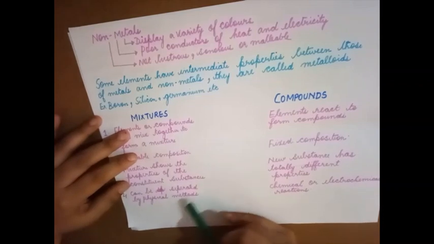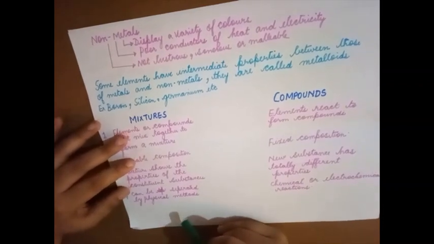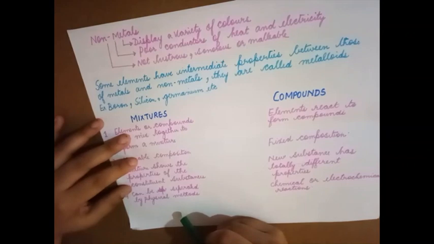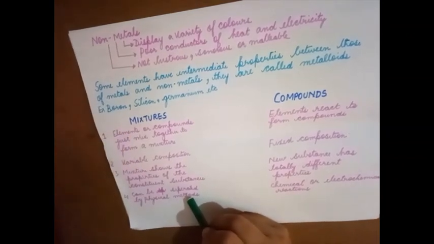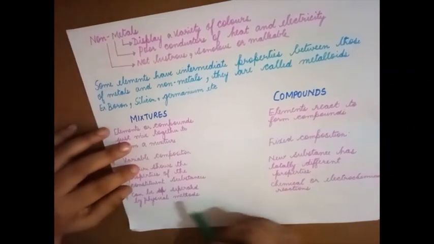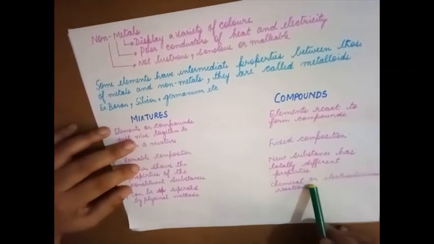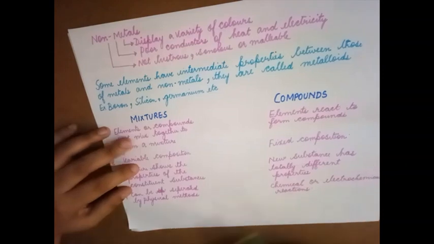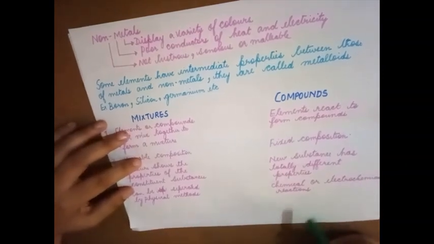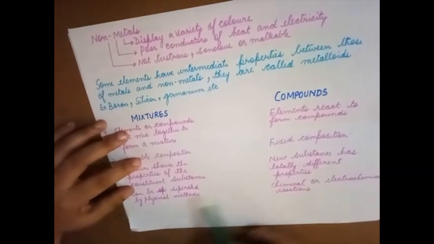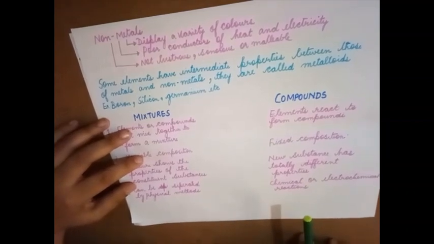Mixtures can be separated by physical methods, such as distillation and hand picking. Compounds can be separated by chemical or electrochemical reactions. So this is with respect to mixtures and compounds.